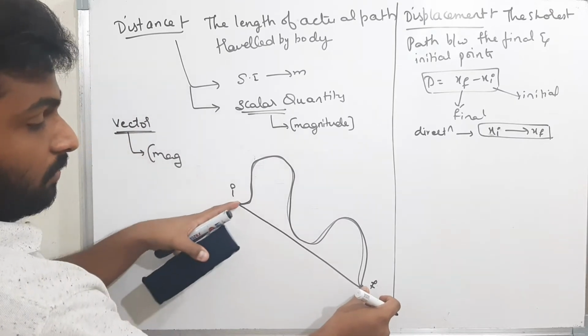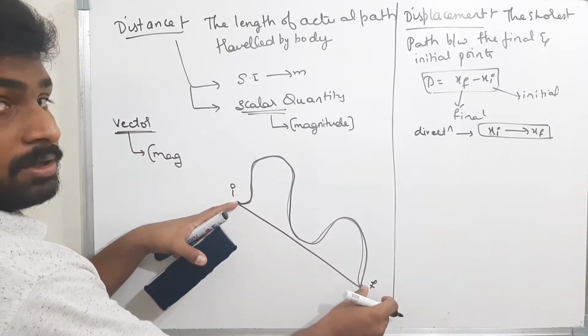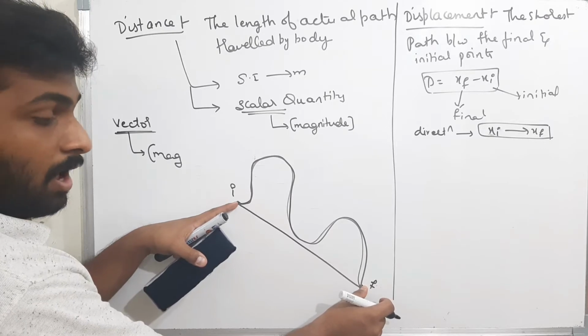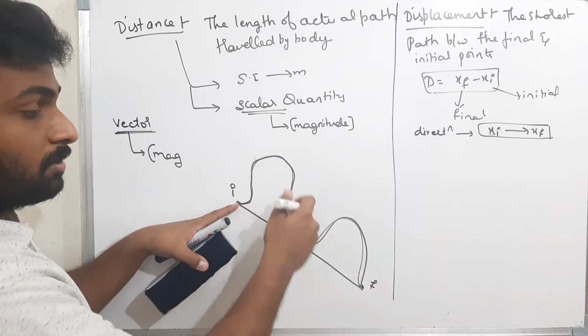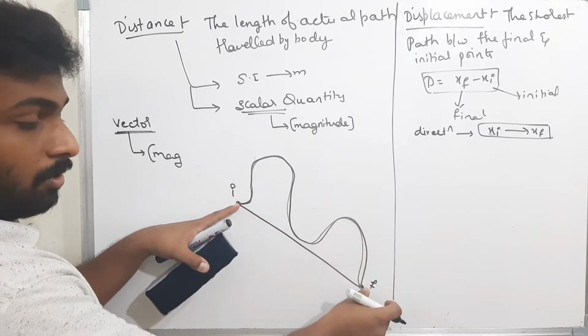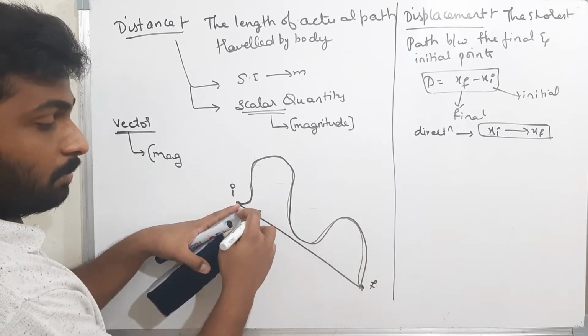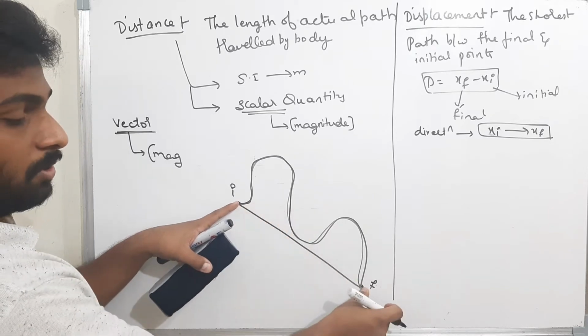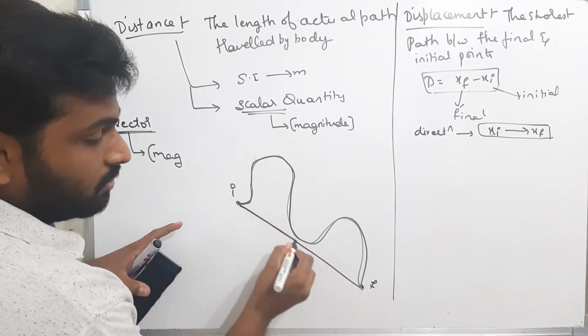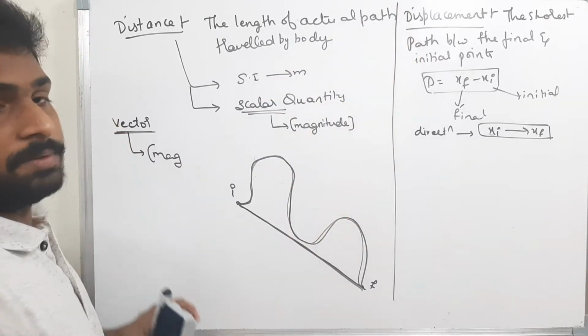The length of this shortest path is nothing but the displacement. I won't bother in which direction the body went, or in which path the body went. I will bother only about the shortest path between the final and initial point. This is the shortest path. Therefore, the length of this one is nothing but the displacement.